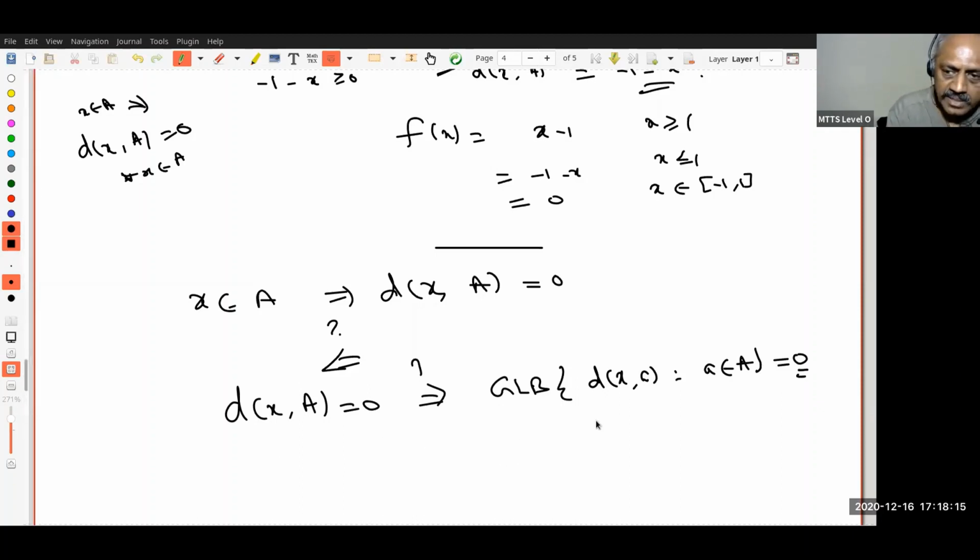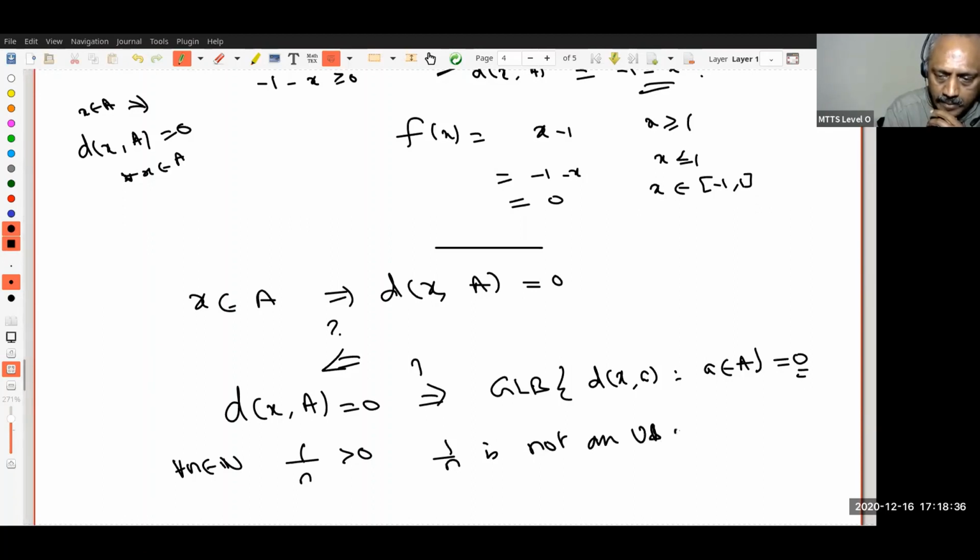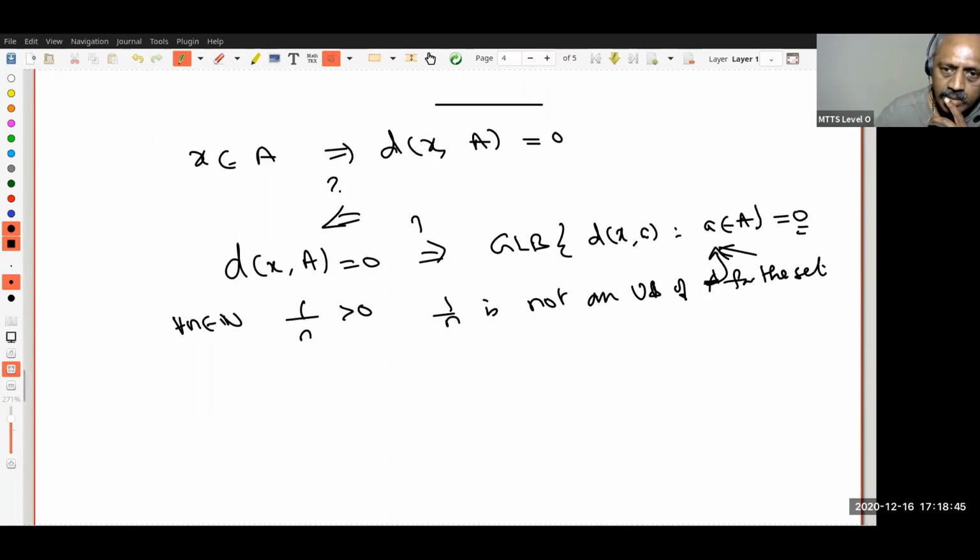But if 0 is the greatest lower bound, let us look at 1 upon n, for any natural number n. What do I know about this? This is greater than 0. This is greater than the greatest lower bound. That is why I like the word GLB rather than infimum. This is greater than the greatest lower bound. Therefore, 1 by n is not an upper bound for the set. If it's not an upper bound for the set, what does that mean?